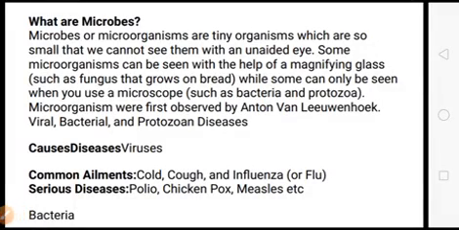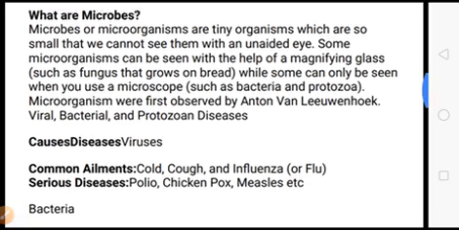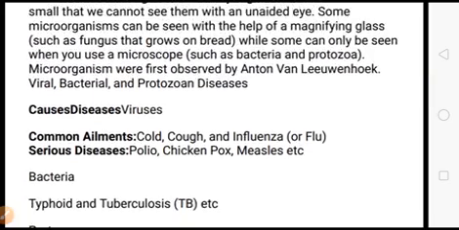Myself Sushila Tulsiani. I am going to explain you chapter 2, Microorganisms: Friend and Foe, part 1. Let's understand what microbes are. Microbes or microorganisms are very tiny organisms which are so small that we cannot see them with an unaided eye. Some microorganisms can be seen with the help of a magnifying glass, while some can only be seen when you use a microscope, such as the bacteria and protozoa.